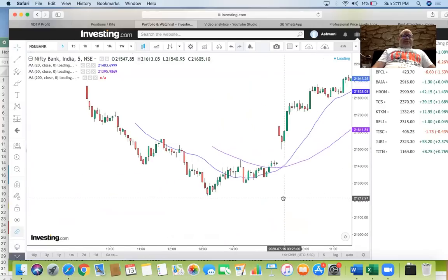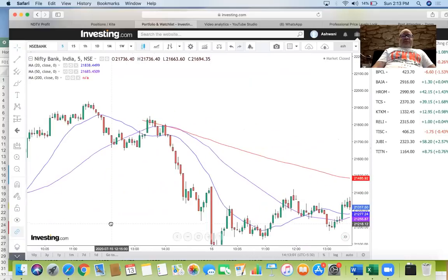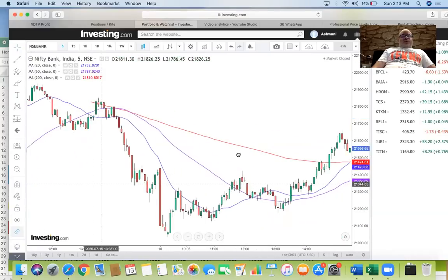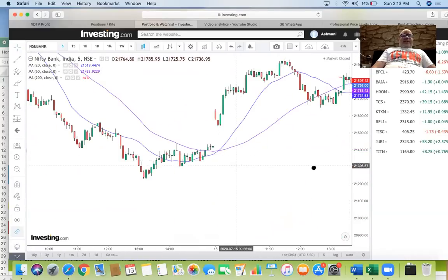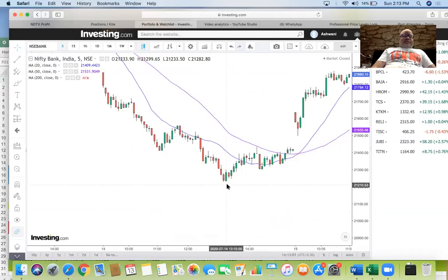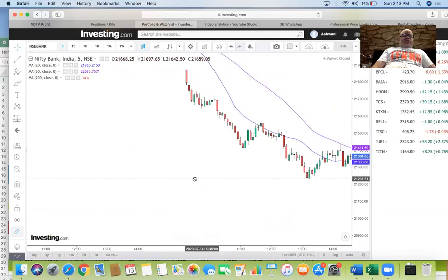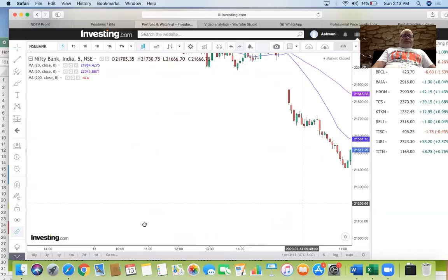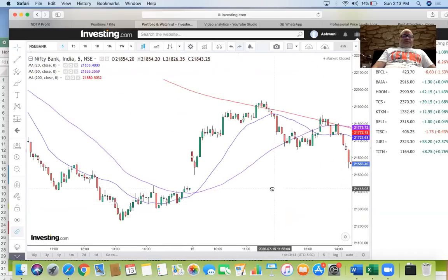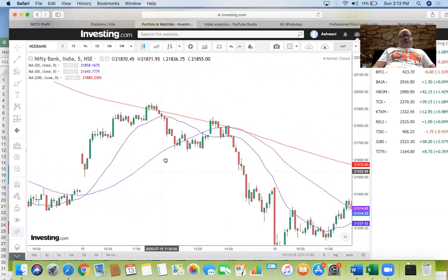I'm showing you examples from Nifty Bank because Nifty Bank tends to give you very extreme moves. Here again, you are near the 200, 20, price, 200, everything is nearby.